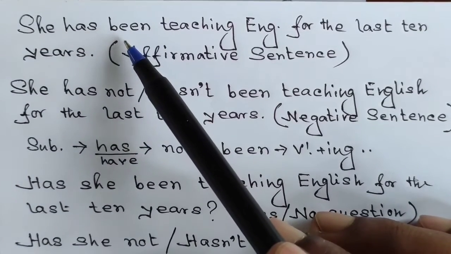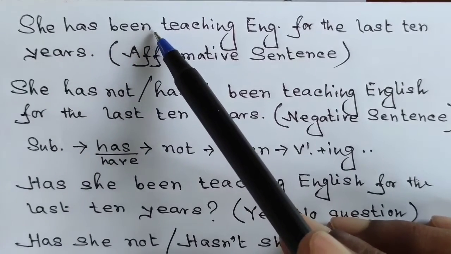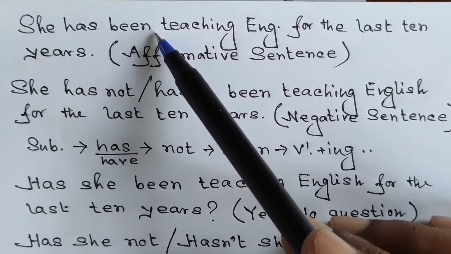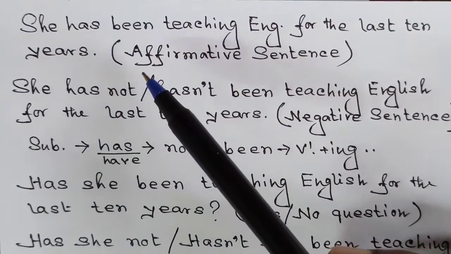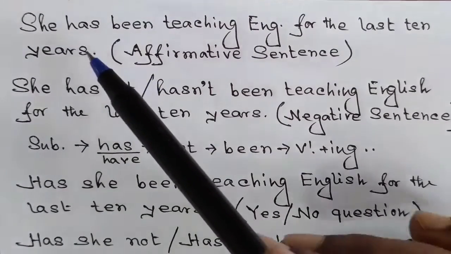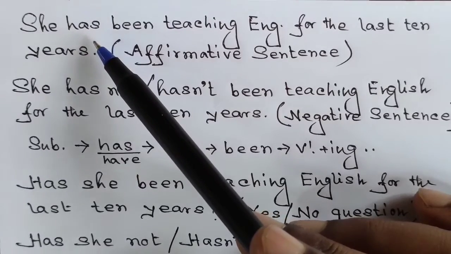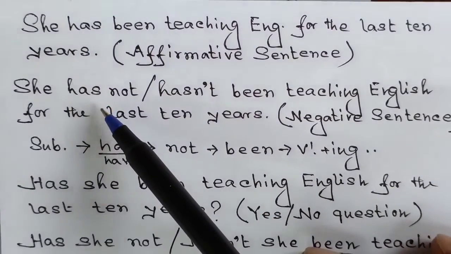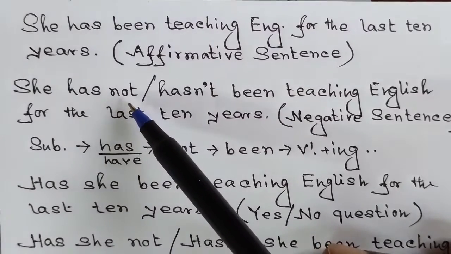Sometimes the students get confused and they use not after the word been, but actually it is not so. Whenever we have more than one auxiliary verb in a sentence, we should take the first auxiliary verb into consideration. After the first auxiliary verb, we are supposed to use the word not, and that makes your negative sentence.